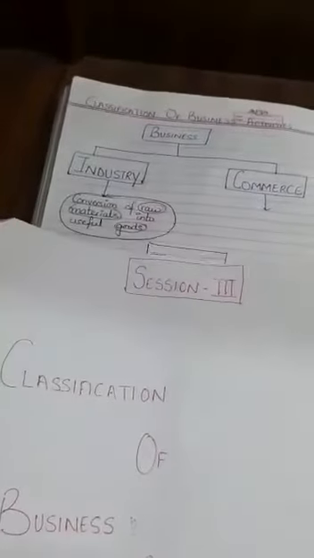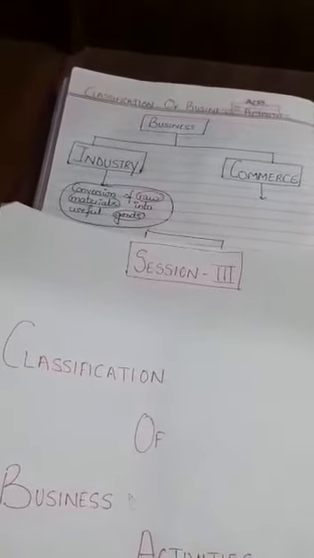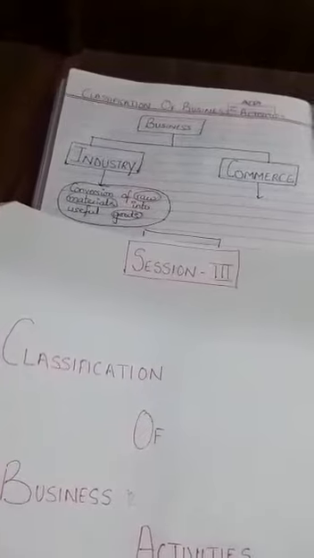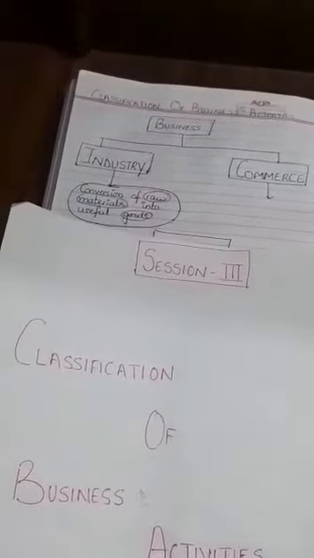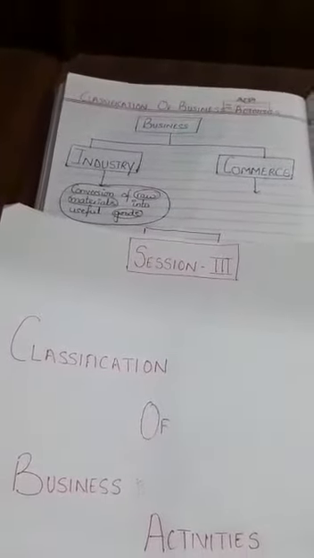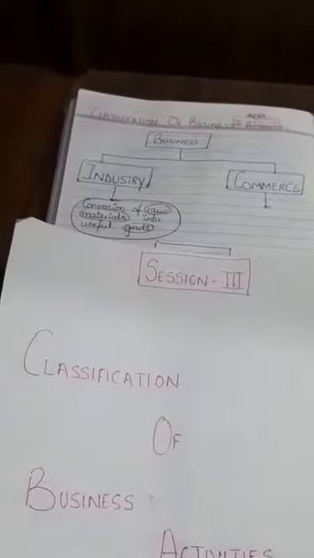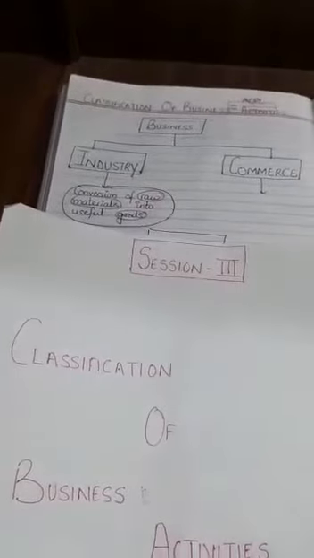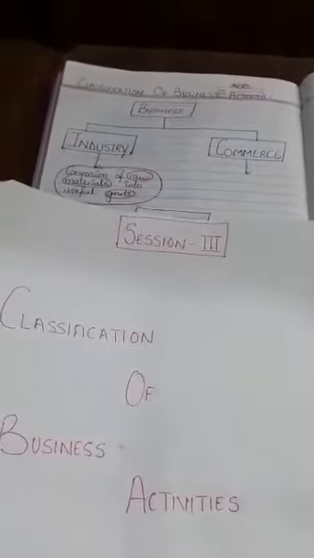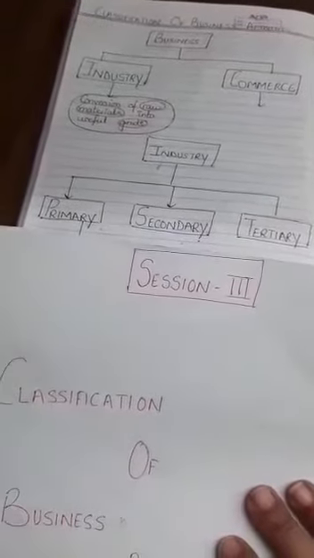So industry simply means conversion of raw material into useful goods. As I said, you're taking up the raw material and changing its form or its shape to make a product which you can sell out in the market. Industries can be of three types, that is primary industry, secondary industry and tertiary industries. Now this classification you've already done in class 10th. So let's take it once again.